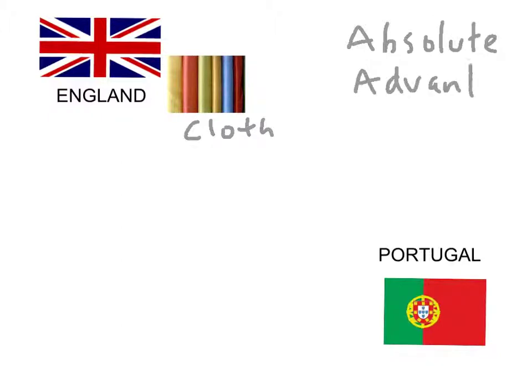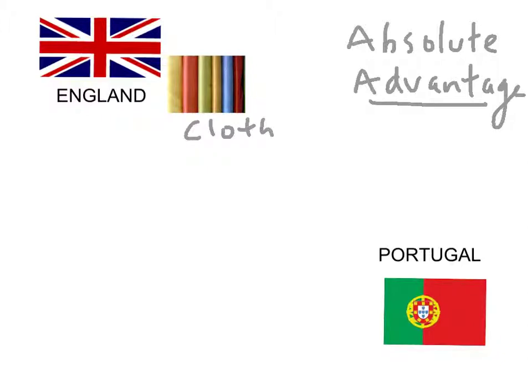They have the iron reserves, the industrialized factories, etc. And if they did nothing but produce cloth, and Portugal did nothing but produce cloth, England could produce more cloth than Portugal, giving it an absolute advantage.